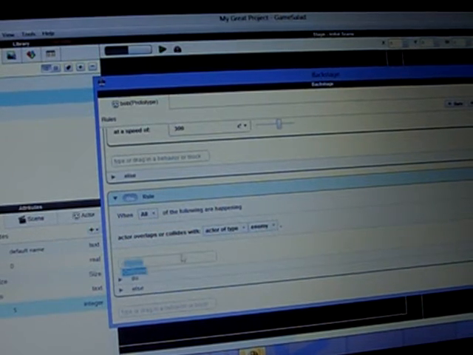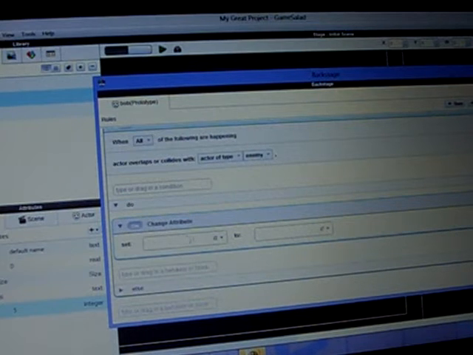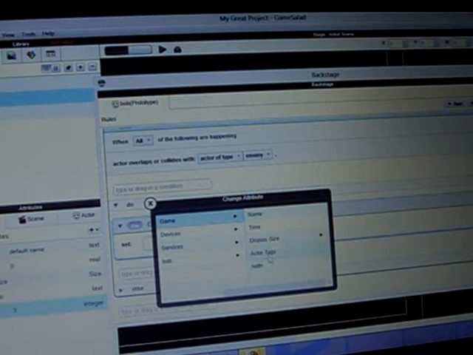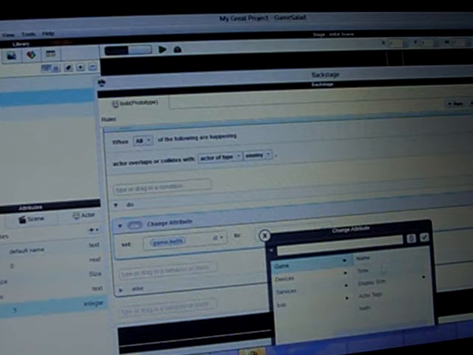Then put in that, then do change attribute, and what you want to do here is click on that and change attributes, game, health, and then attribute, game, health.